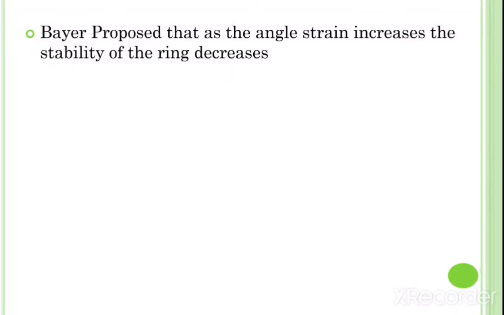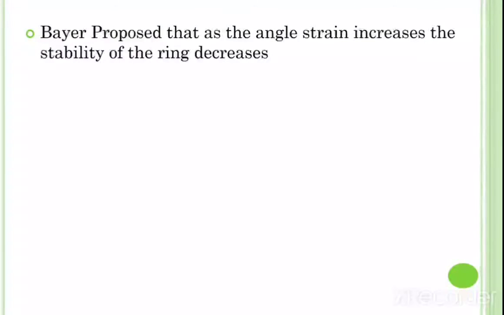This is true for cyclopropane and cyclobutane, which are unstable. That means they have high angle strain. If any ring has angle strain, at that time the stability of the ring decreases. Now, cyclopentane has a minimum angle strain, hence it is found to be stable. While in the case of cyclohexane onwards, the angle strain goes on increasing, hence they should be more and more unstable.